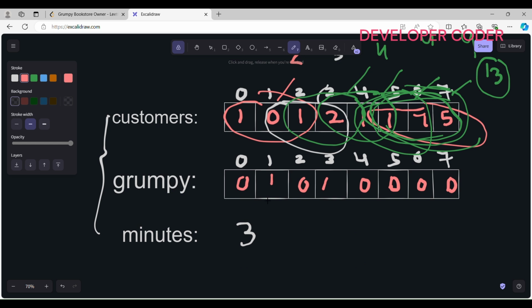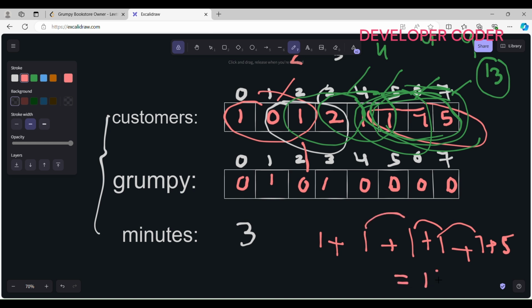Because here, what is the result that I am getting if I use this particular example? Here not grumpy 1, and here not grumpy 1, not grumpy 1 plus 7 plus 5. So 7, 8, 9, 10, 15, 16. 16 is the result that I am getting. Using this, you can't make your shop owner not grumpy, because the shop owner is already not grumpy in this particular interval.